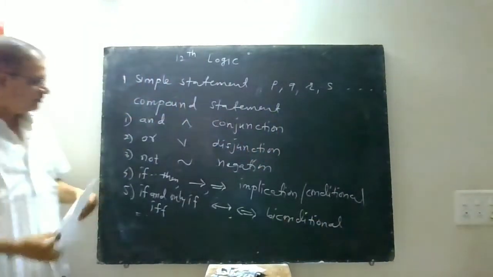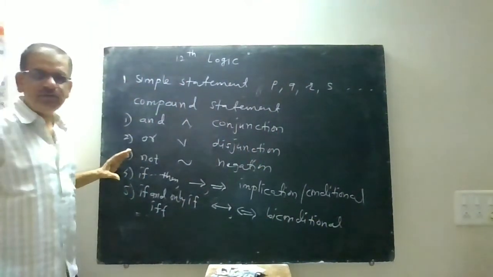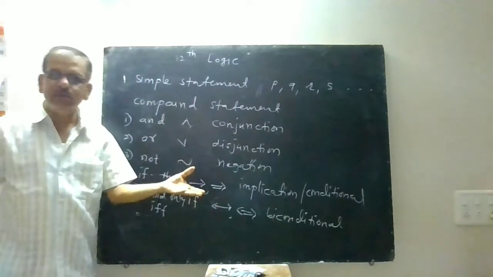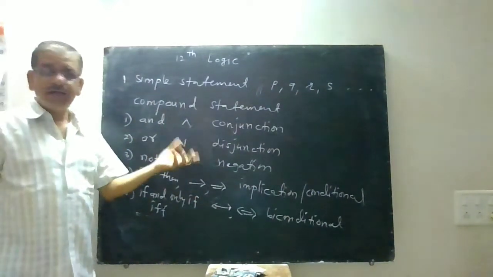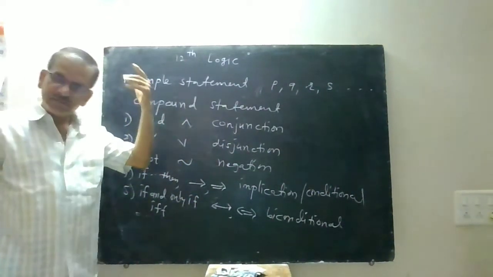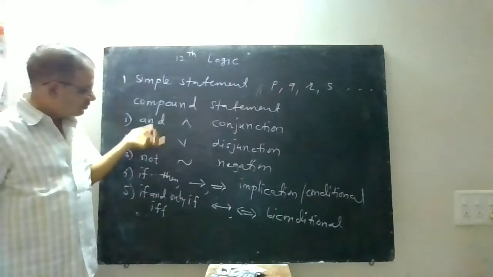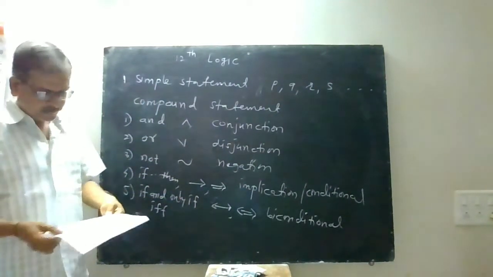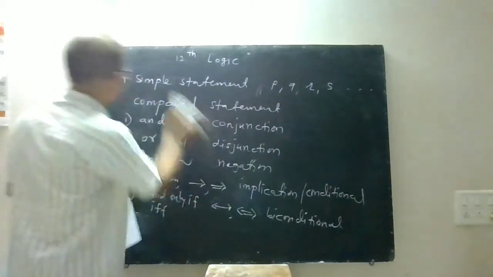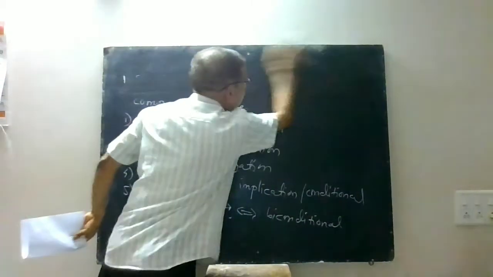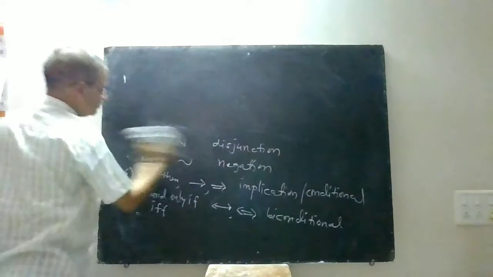Now these are the 5 connectives, only 5 connectives we use in logic. There are many connectives which are used to connect two statements in English, but we want to study only 5 of them. Now we will see connectives one by one and their truth tables. Suppose the first one is AND.